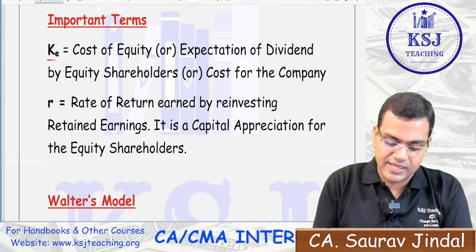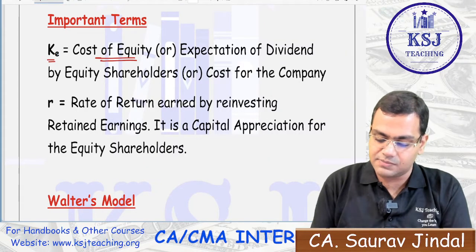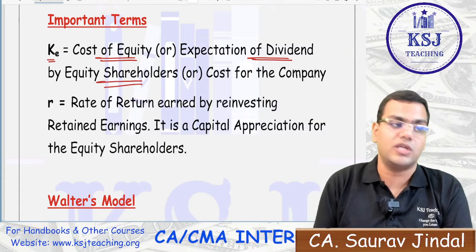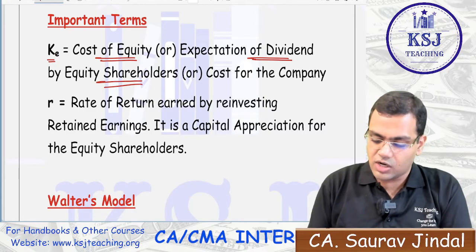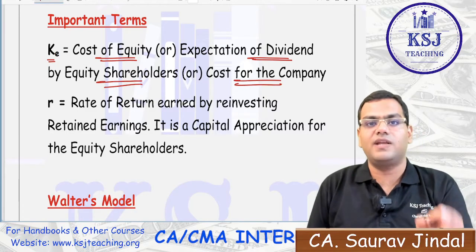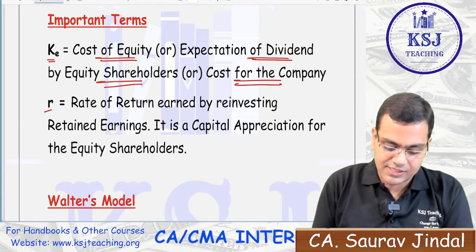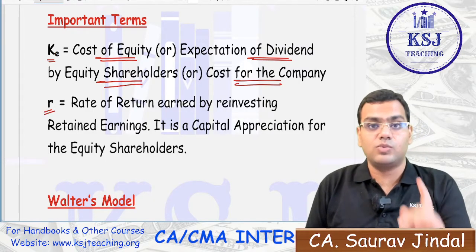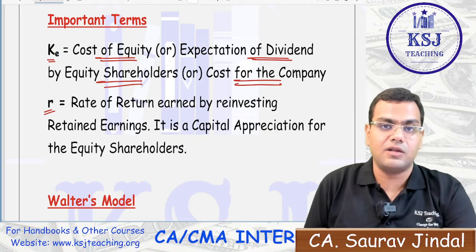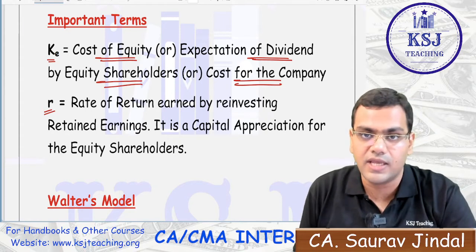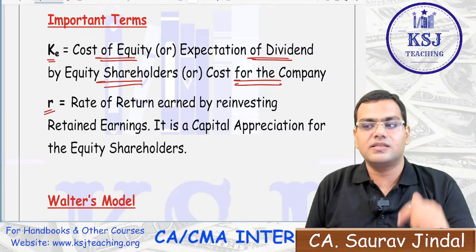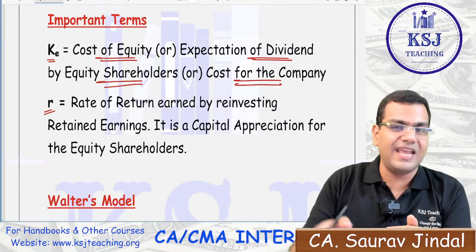So there were two important terms regarding this. One is KE. KE is the cost of equity or the expectation of dividend by the equity shareholders, right? Or the cost for the company. What is the rate of dividend that the equity shareholders are expecting from the company? Another term is R. R represents, we have discussed this in the cost of capital also when we were discussing cost of equity, that R is the rate of return on the retained earnings, right?